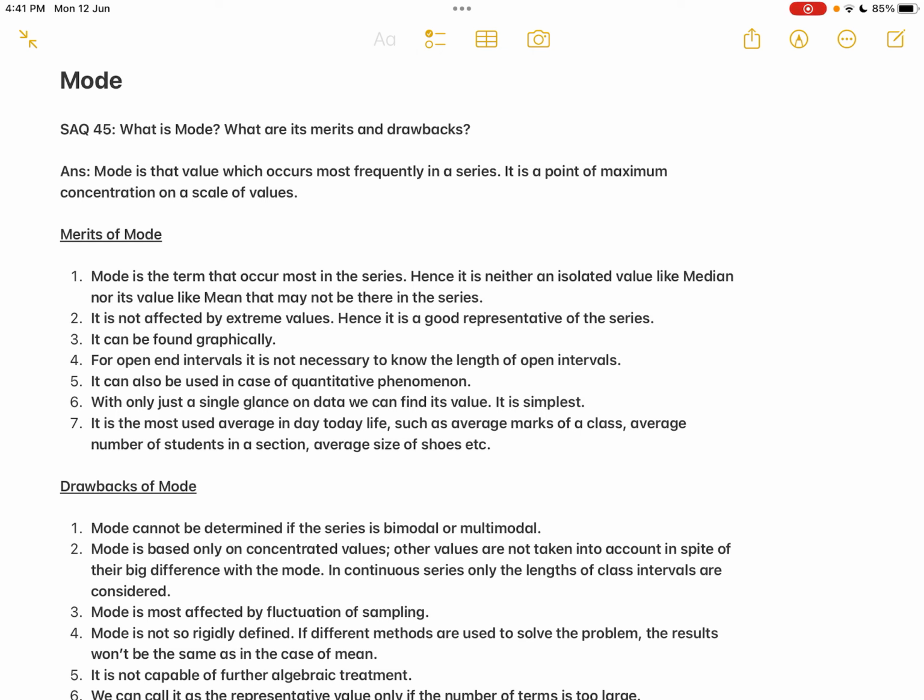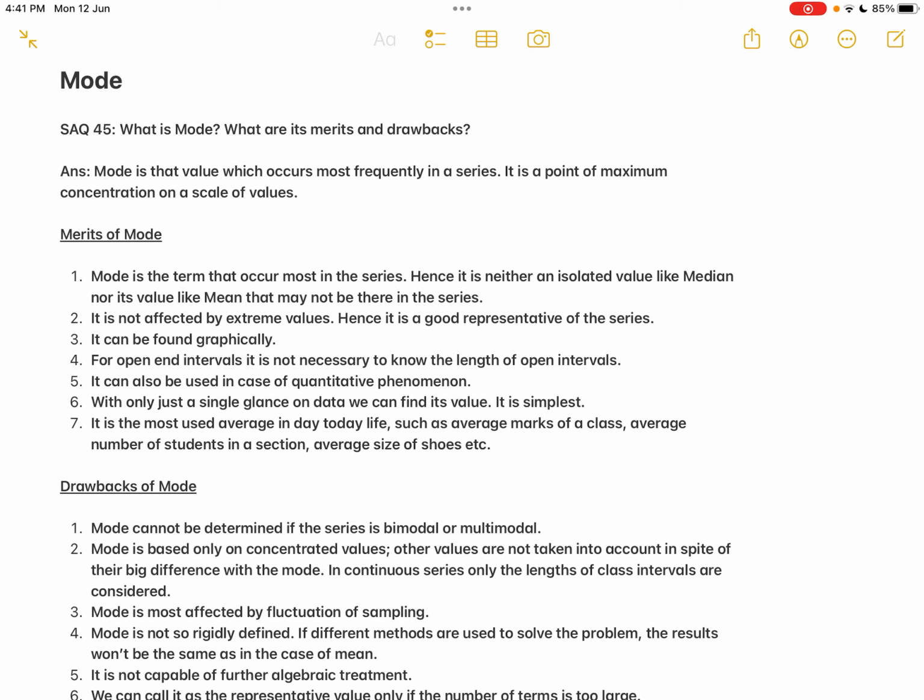Just by glancing at the graph, you can identify this is the modal value. It doesn't require elaborate calculations, otherwise you would have to remember so many numerical facts, if you have to calculate mathematically and present it in the form of a table. So mode can be located graphically, as well as the median.